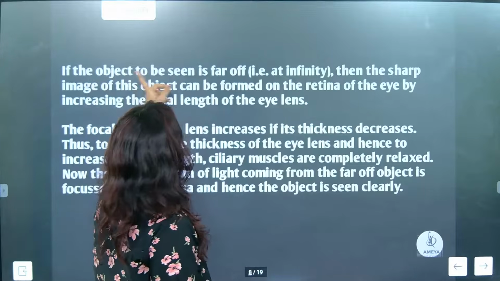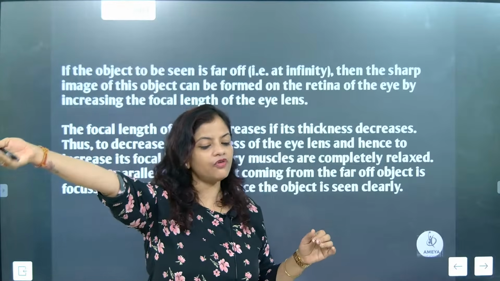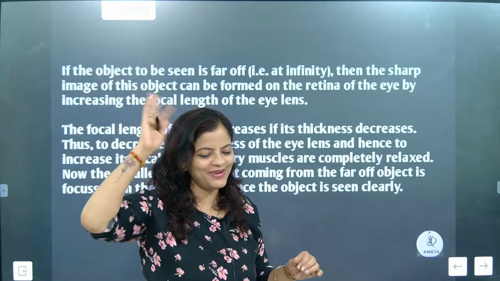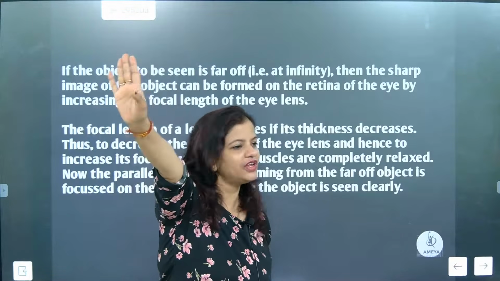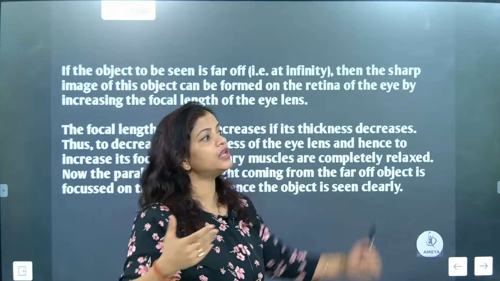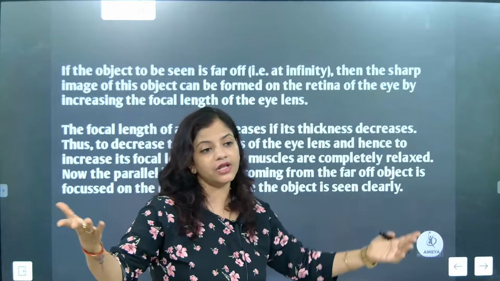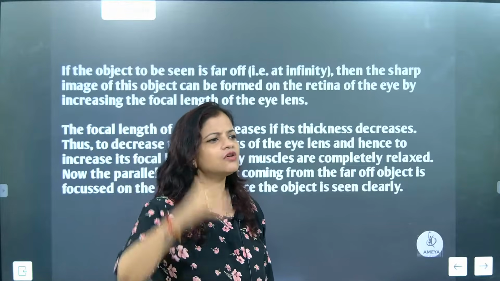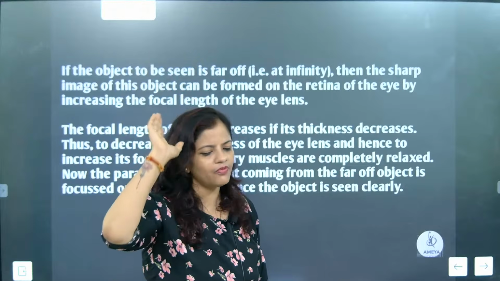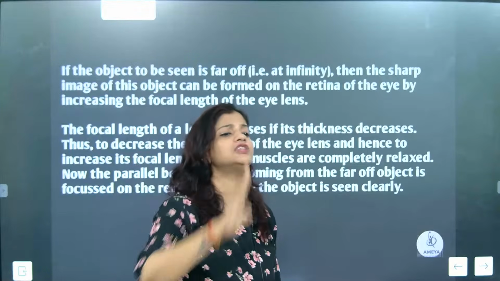So now look here. If the object to be seen is far off, that means the far off object we are perceiving is at infinity. Like the very last corner of the road, or when you are standing on the terrace, or in your classroom itself, the corner of the wall, we are going to perceive it as infinity. And we have to see that object.